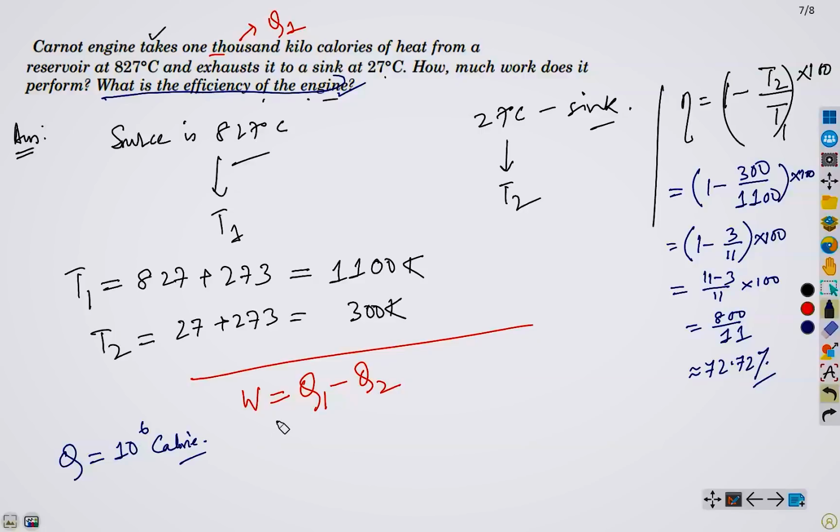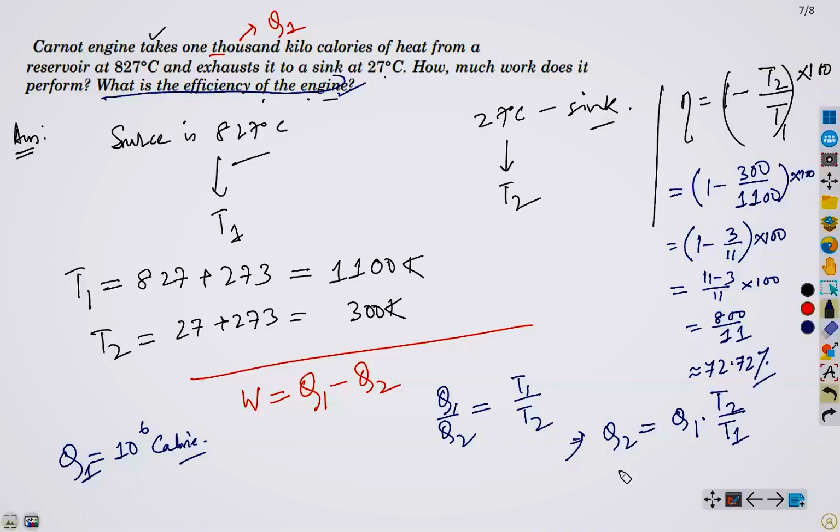We have to determine Q2. How can we determine Q2? It is also pretty simple. Q1 by Q2, as we know, equals T1 by T2. So we'll just substitute the values and we are done. Very simple, isn't it? Q2 equals Q1 times T2 upon T1.